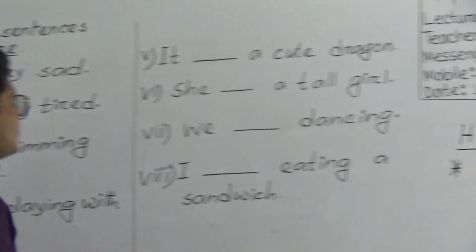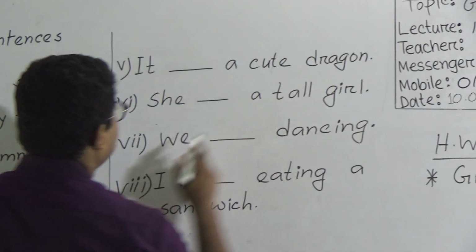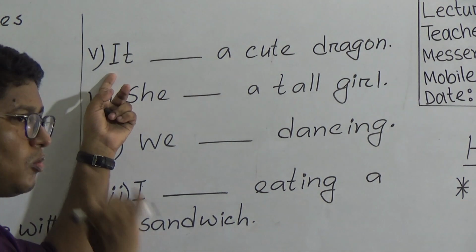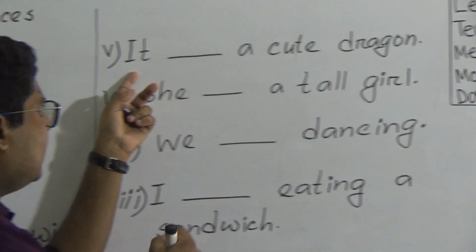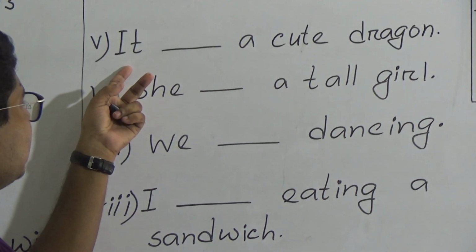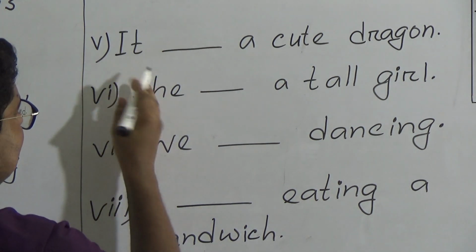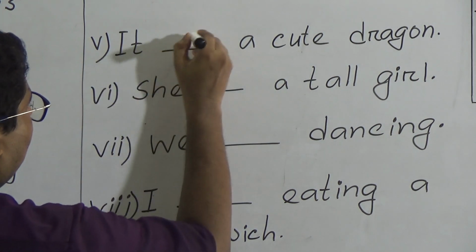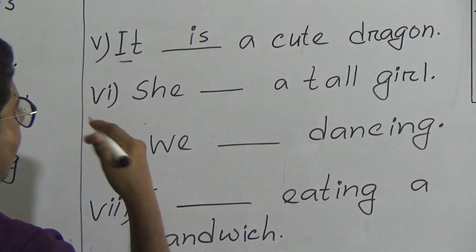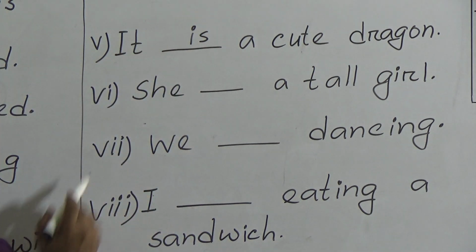Let's go to number 5. It dash a cute dragon. So what did I say? It means one person, one thing. Here it means one dragon. So after it, we will use the singular verb, that is, is. What did I say? After he, she, it, we have to use is. Why? It means one thing, here one dragon.